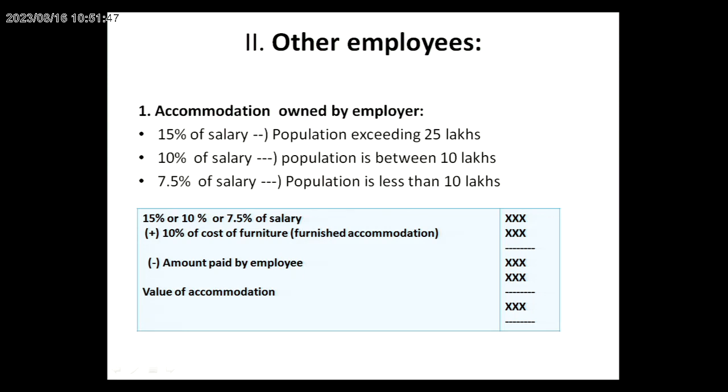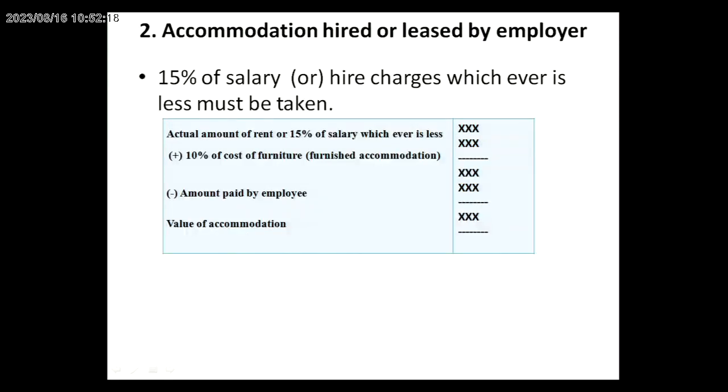So how do we calculate the value of perquisites? 7.5%, 10% or 15%. Out of these three, we take any one, depending upon the population. In the same case, if the employer provides furniture, then 10% of the furniture cost will be added. Then we get the total, then less the amount reimbursed from the employee. The remaining is the value of accommodation and the taxable accommodation in the hands of the employee.